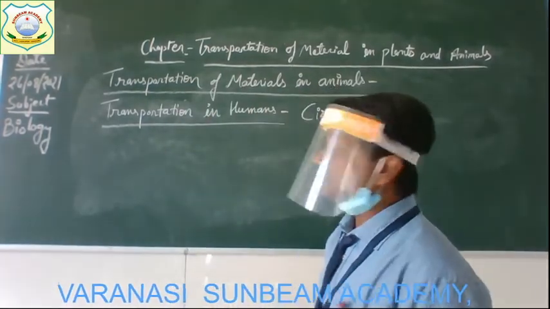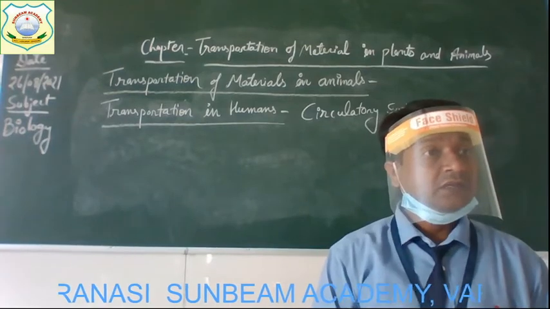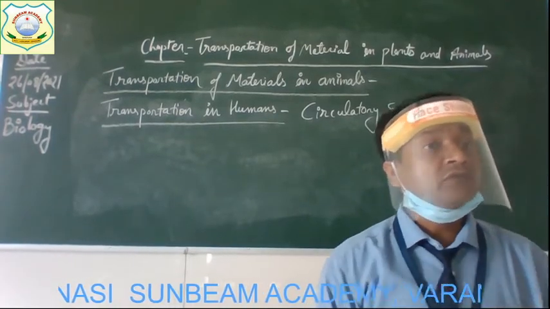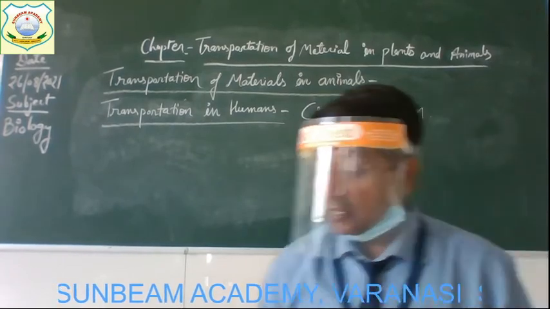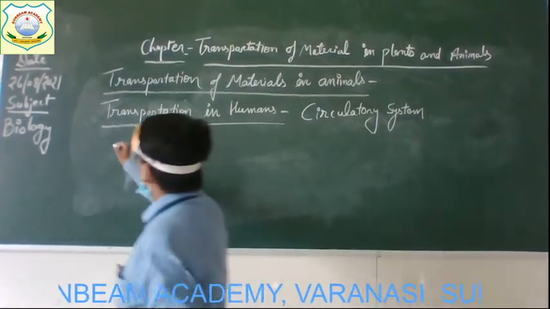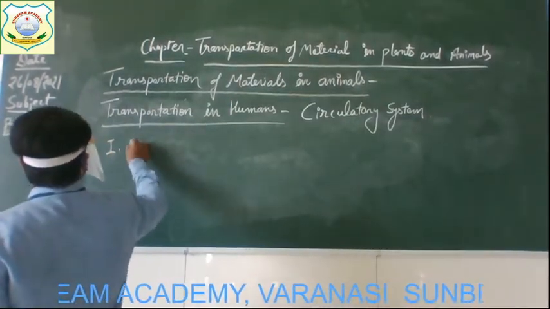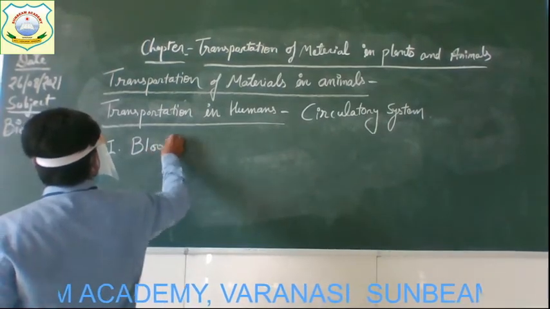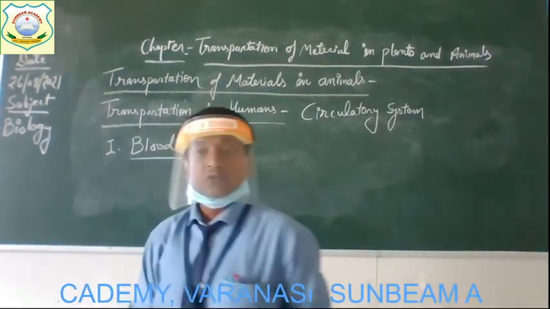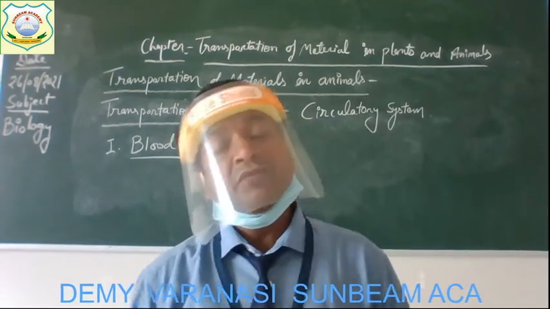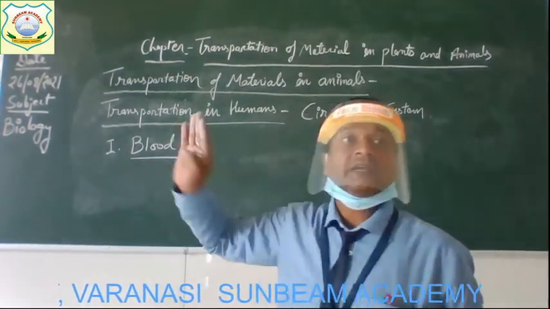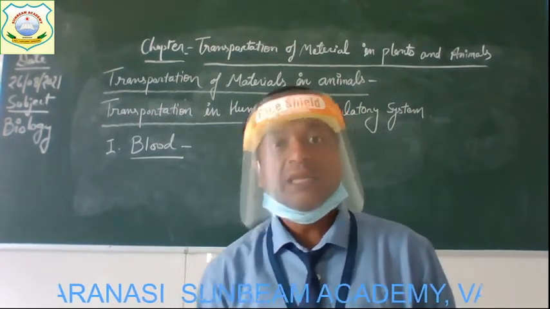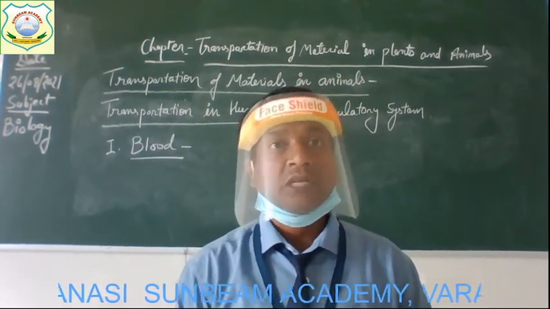The circulatory system in humans is composed of three different components, and the first component is blood.